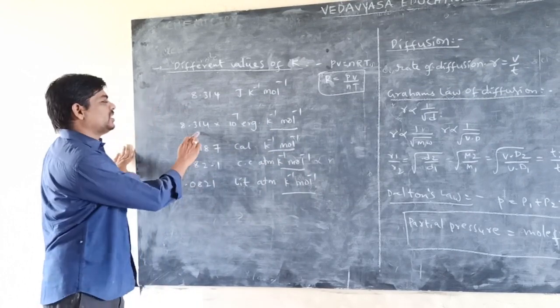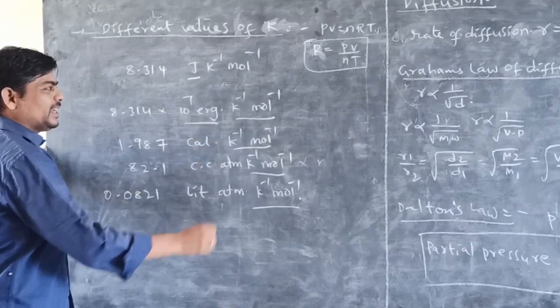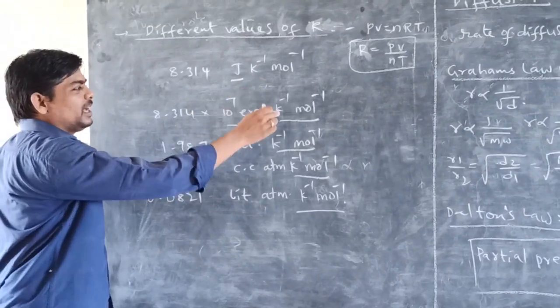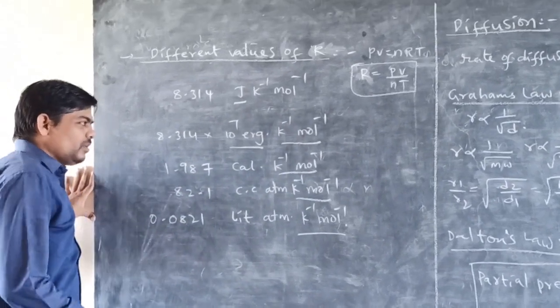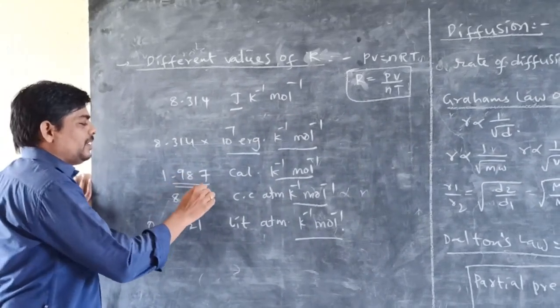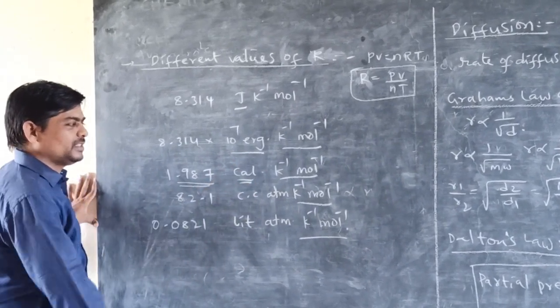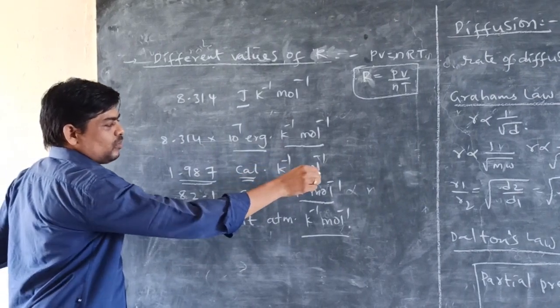Then 1 joule is equal to 10 power 7 ergs, so 8.314 × 10 power 7 erg Kelvin inverse mole inverse. Also 1.987 calories Kelvin inverse mole inverse, and calorie is a unit of energy.